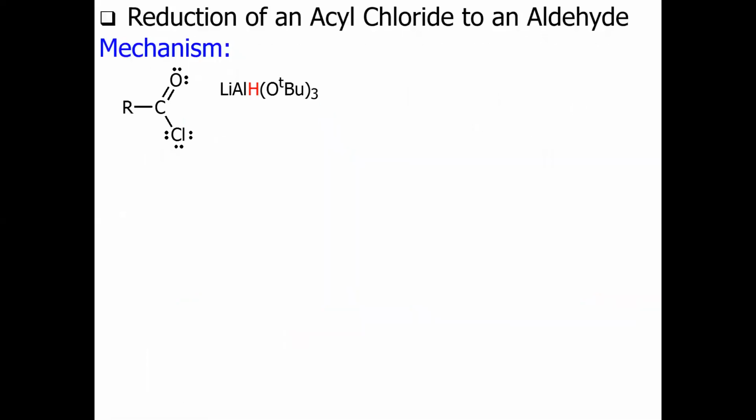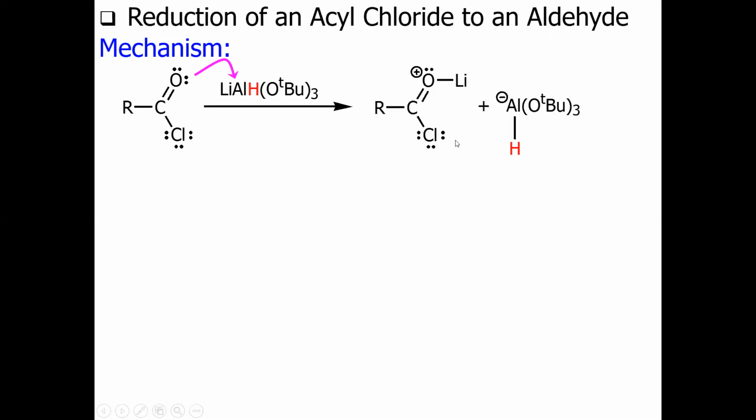Now see the mechanism how this acetyl chloride converts into the corresponding aldehyde. The first step is basically the chelation between oxygen and the aluminum. Once the oxygen donates the lone pair to the empty orbital of the aluminum, we have this complex. Okay, now what happened in the other case? We basically have this tri-tertiary butoxy aluminum hydride, which will transfer the hydride from its part, and this hydride will attack on the electrophilic center